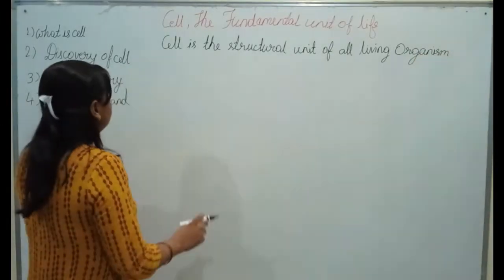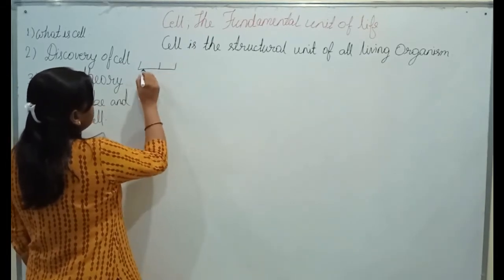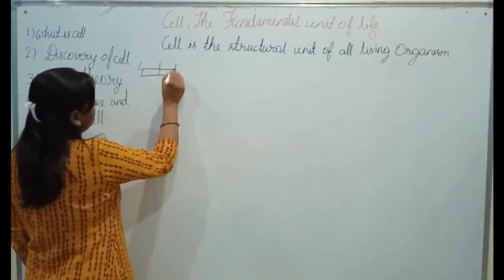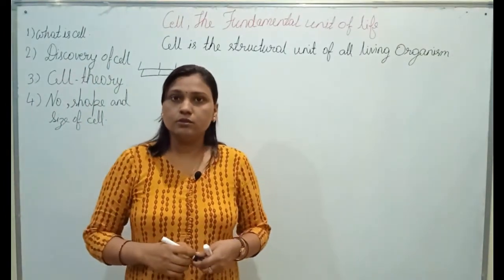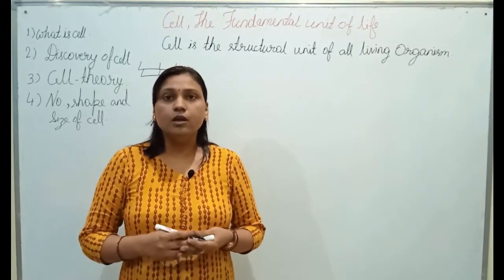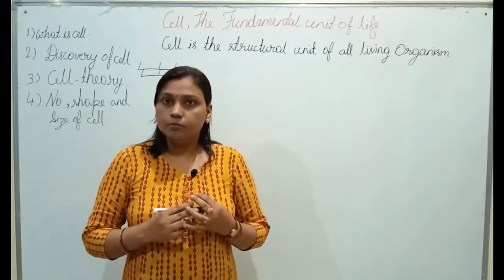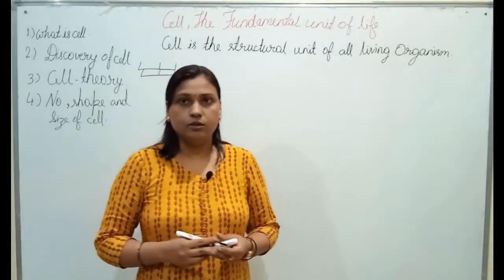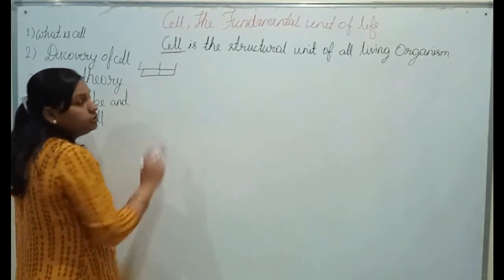Just as a building is made up of bricks, non-living things are made up of atoms, and matter surrounding us are made up of particles. Similarly, all living organisms are also made up of a certain basic element, and that is cell. So cell is called the structural and functional unit of life.